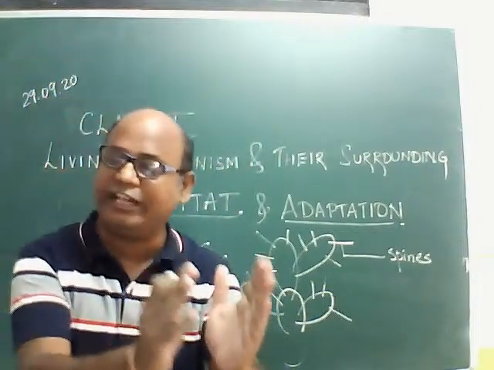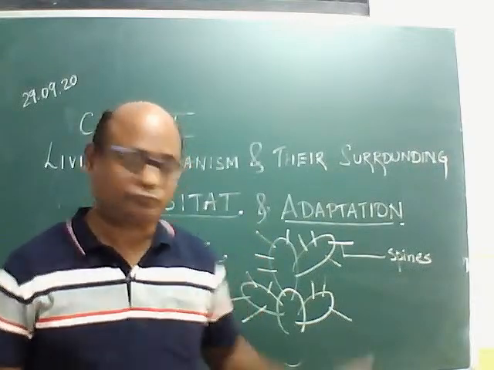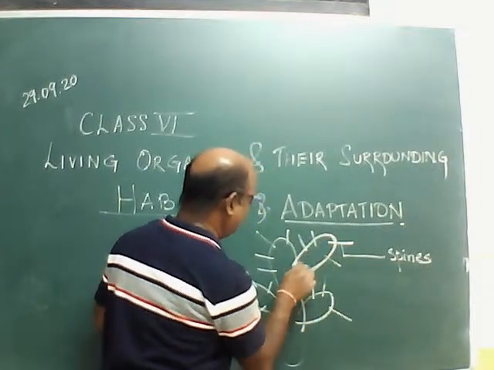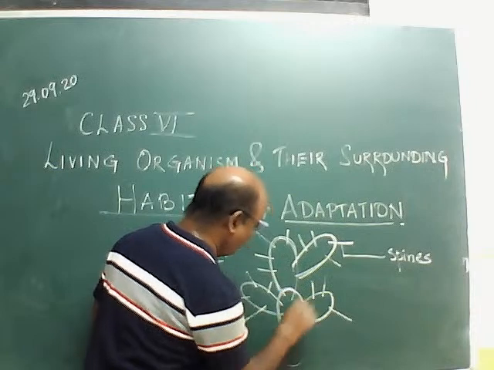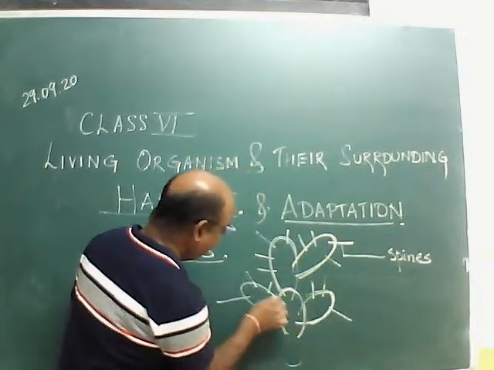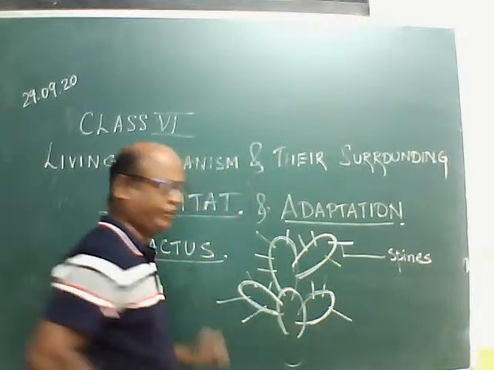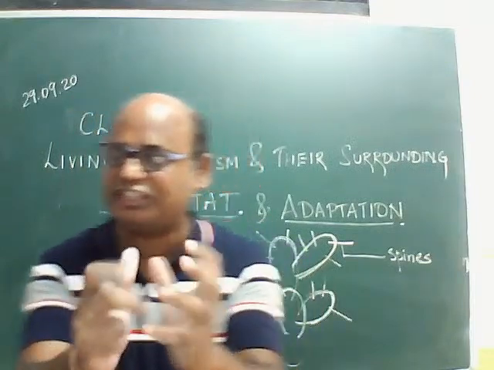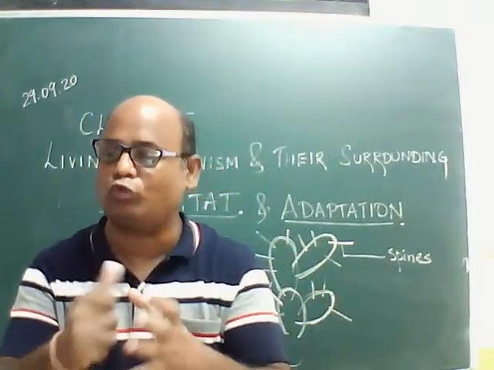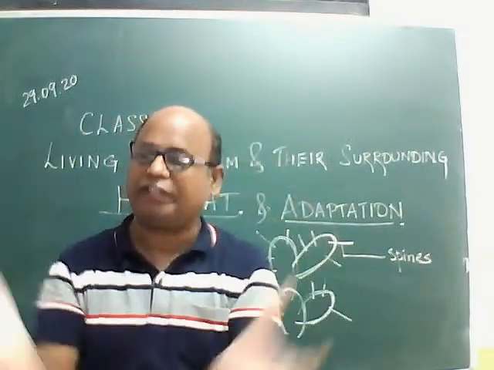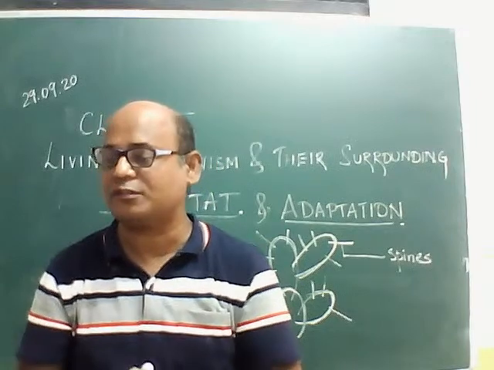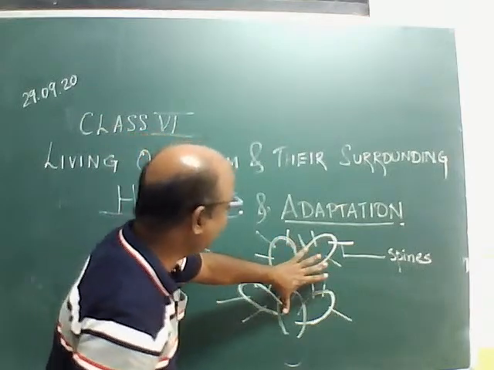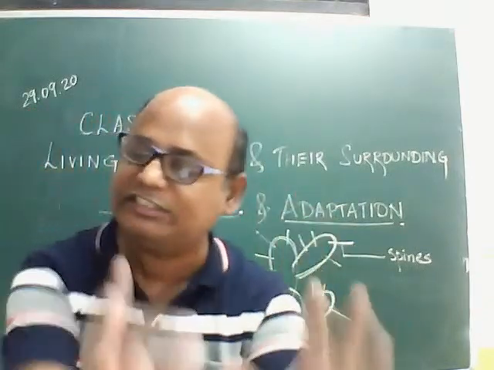Okay, this is the adaptation in the cactus. We will find these stems of the cactus are fleshy. They store water, and they have a very thick waxy coating. Due to the waxy coating and the fleshy stem, they can store water, and the thick waxy coating prevents the loss of water due to evaporation. So it shows such kind of adaptation to survive in desert conditions.